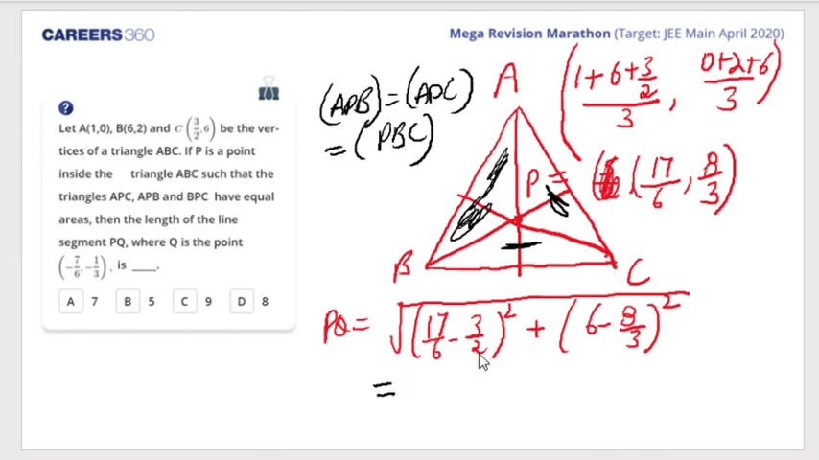We get 3 by 17, 3 are 9 minus 9 by 6. So what do we get?